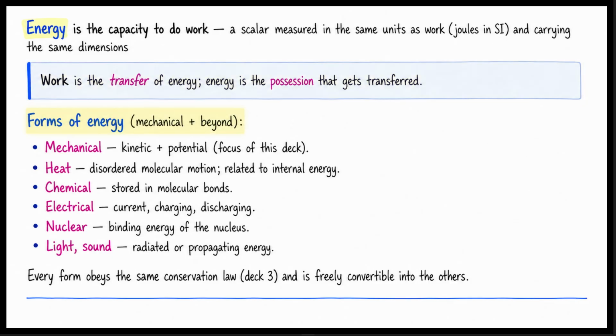There are many forms of energy. Mechanical energy includes kinetic and potential energy. This will be the focus of this deck. Heat is disordered molecular motion. It is related to internal energy. Chemical energy is stored in molecular bonds. Electrical energy involves current, charging, and discharging. Nuclear energy is the binding energy of the nucleus. Light and sound are forms of radiated or propagating energy. Every single one of these forms obeys the same conservation law. They are freely convertible into one another.